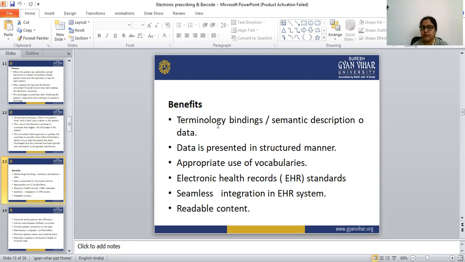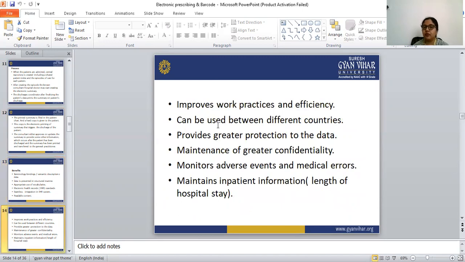That is again one benefit. It improves work practices and efficiency, and it can be used between different countries. It also provides greater protection to the data.